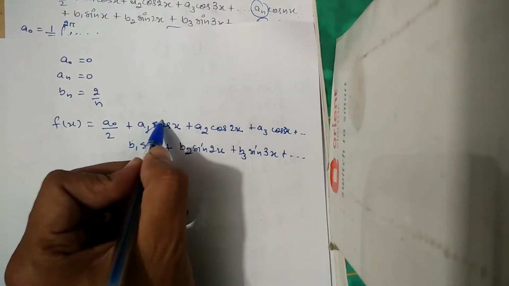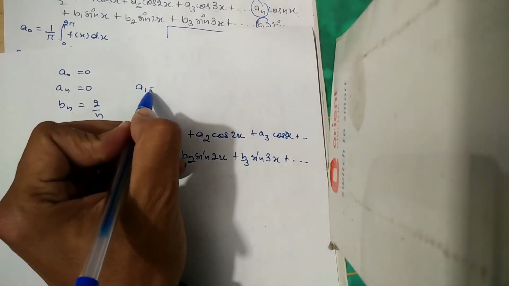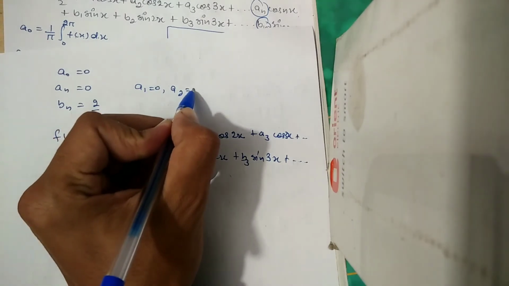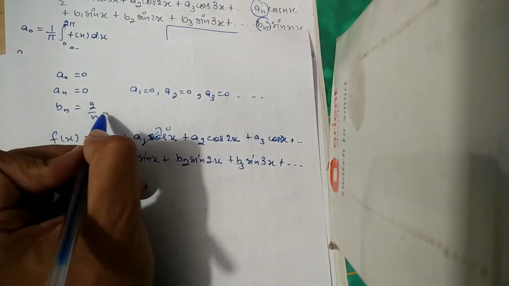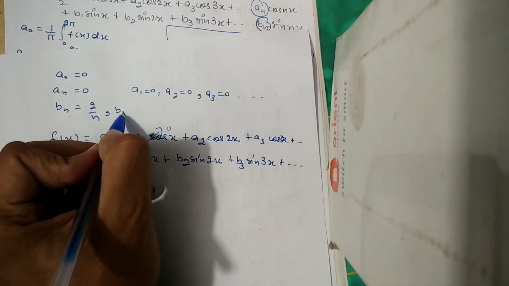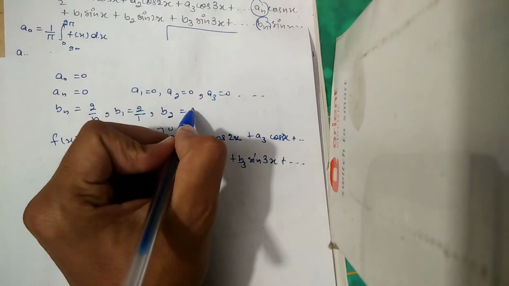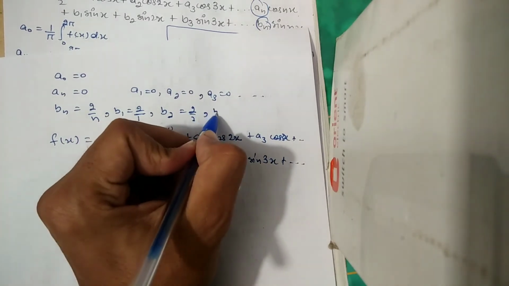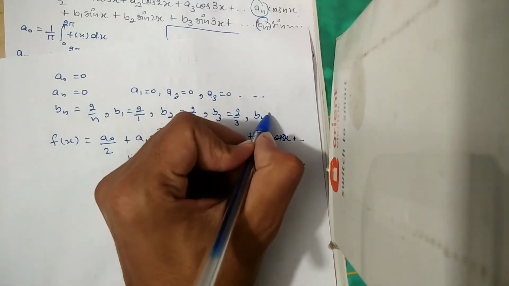Now these terms will become 0, because an is 0, that means a1 will be 0, a2 will be 0, a3 will be 0, all the terms will be 0. Now in place of bn we get b1 equals 2 by 1, b2 equals 2 by 2, b3 equals 2 by 3, b4 equals 2 by 4.